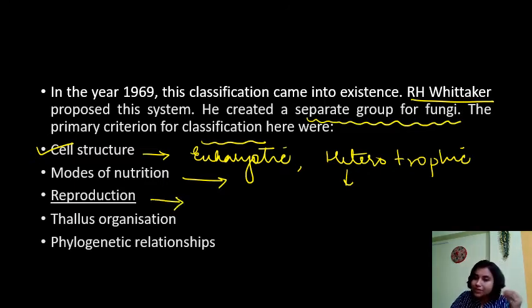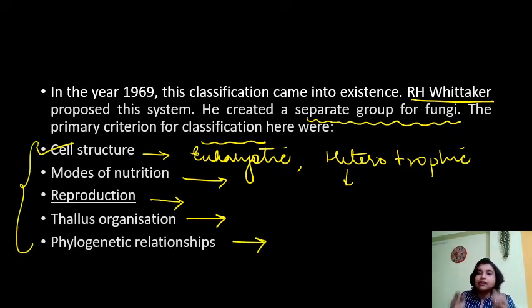Reproduction. It includes both sexual and asexual reproduction. Thallus organizations and phylogenetic relationships. So these are the categories the scientists used or considered while classifying organisms into kingdom Fungi.